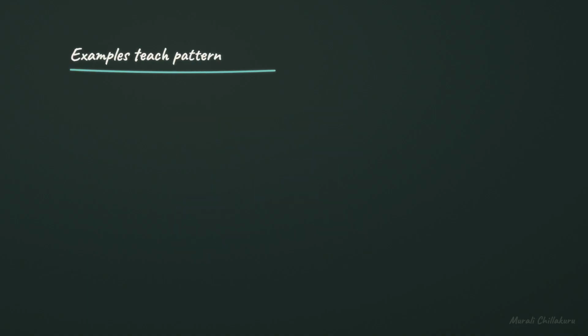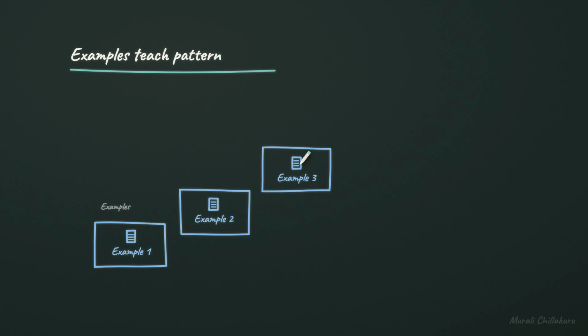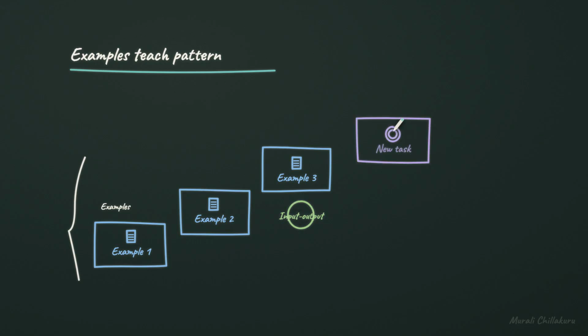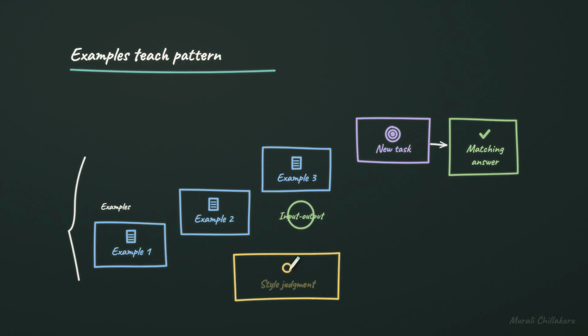Where do examples fit in? Few-shot prompting means giving examples before the new task. Each example pairs input and output, so the model can infer the pattern. The new task then follows the same pattern. That pattern helps produce a matching answer. Examples are especially useful when style judgment is hard to describe as rules.